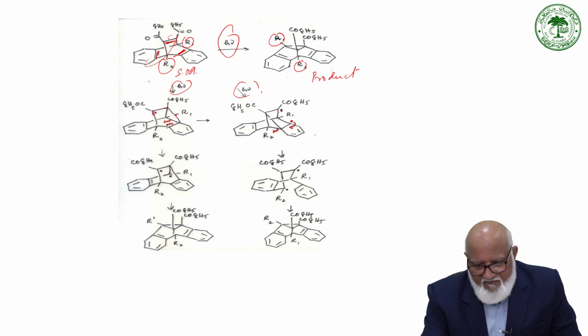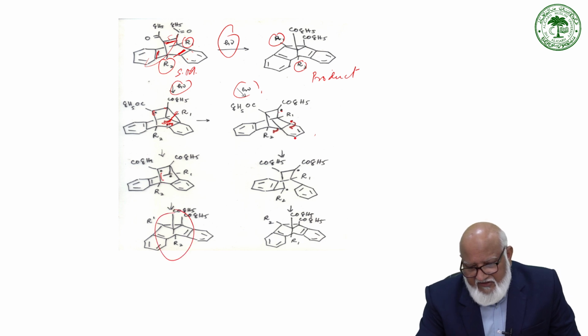Now this will undergo ring closure to give the benzene ring, and then opening of this. If you open the newly constructed bond, you go back to the starting material. So if you open the old bonds, we get another diradical, and this will combine to give this product. And the same way with this: this opens up, this will aromatize to give a benzene ring, and this is a new 1,3-diradical, and this will combine to give the cyclopropane ring.